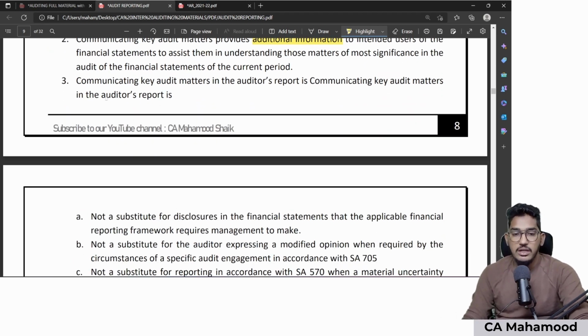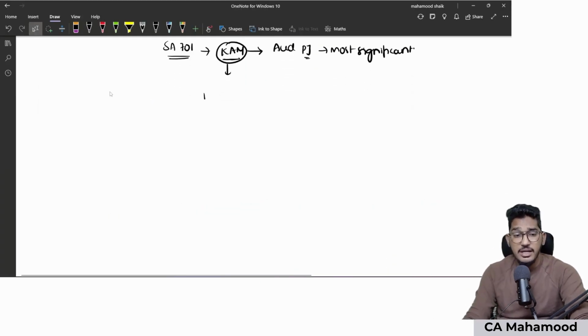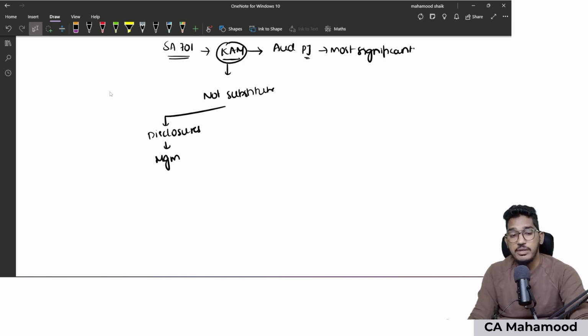This is very important. Communicating key audit matters is not a substitute for three things. Number one, communicating key audit matters is not a substitute for those disclosures which the management has to give in the financial statements as per the applicable financial reporting framework. It is not a substitute for those disclosures which management is supposed to give in the financial statements as per the applicable financial reporting framework.